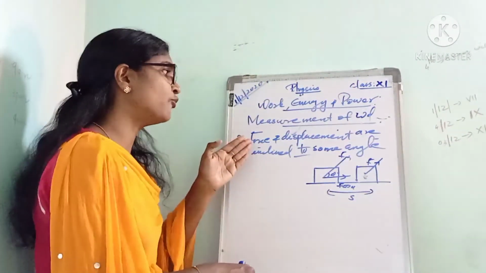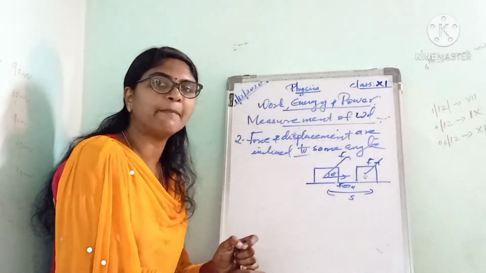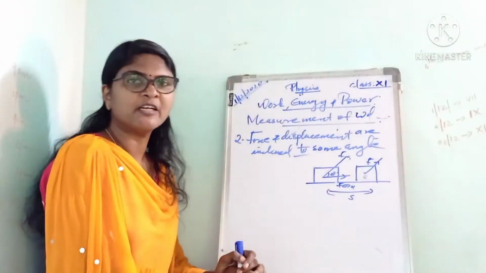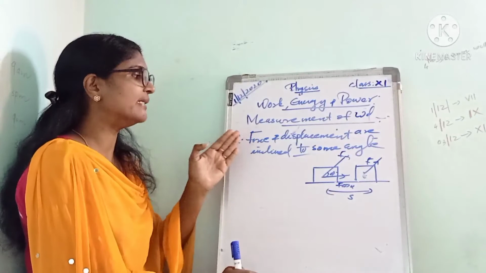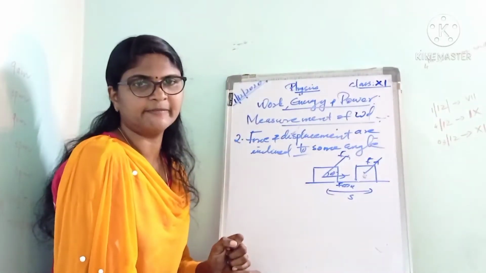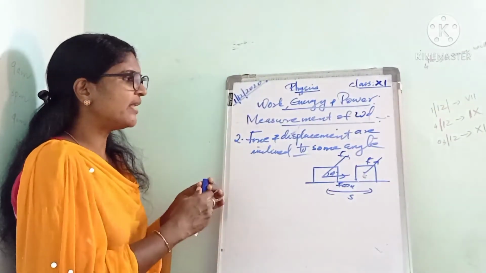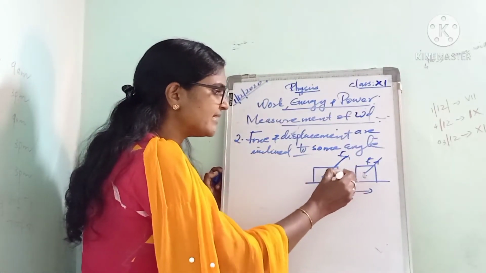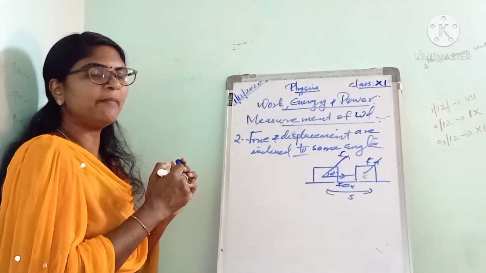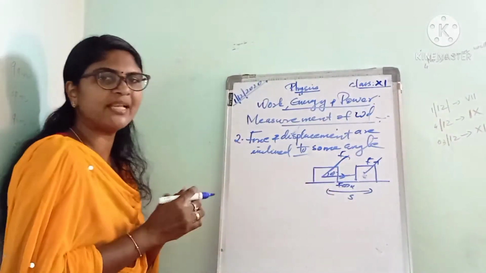Next, the force and displacement are inclined at some angle. Then how can we measure work done? Here the force is acting in this direction and the displacement of the object is like this. So the angle between the force and displacement is theta.